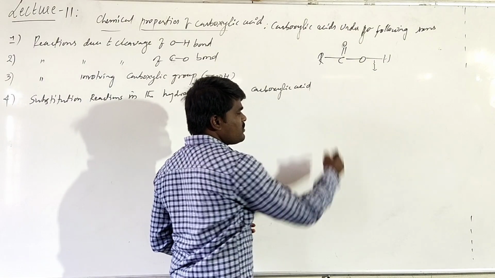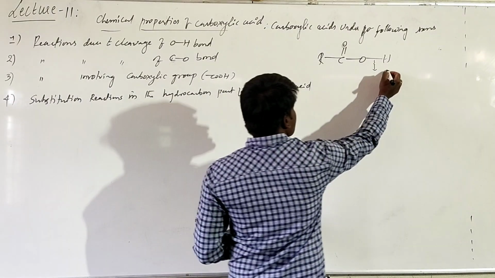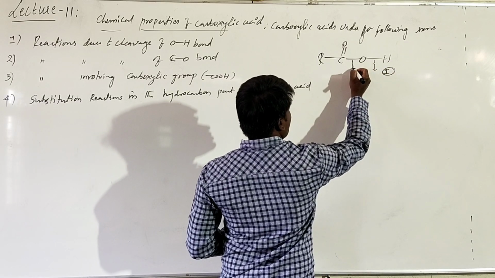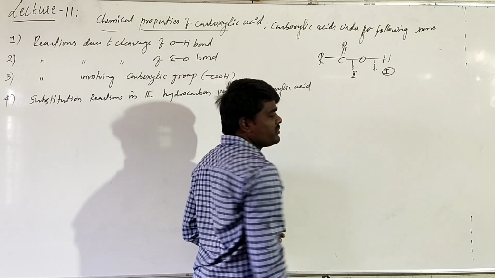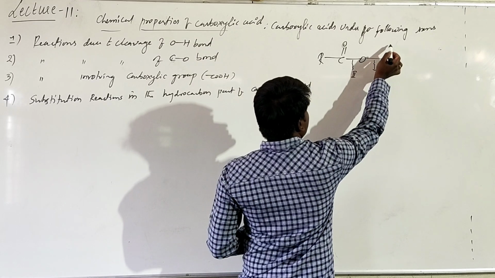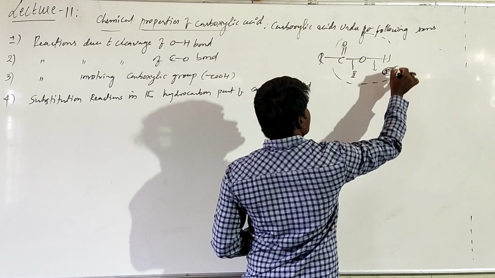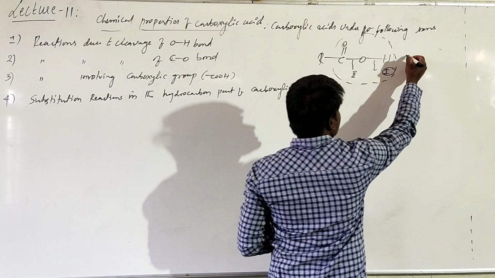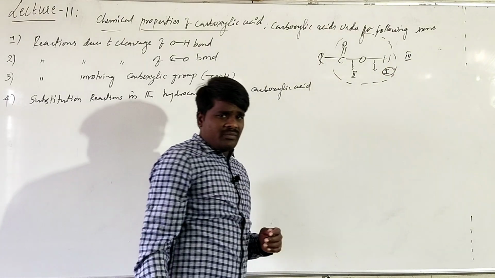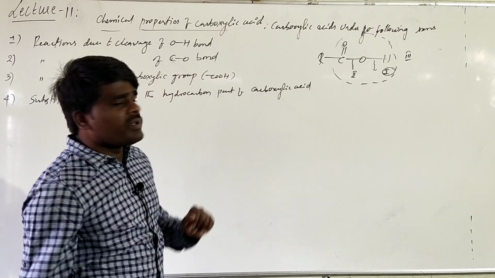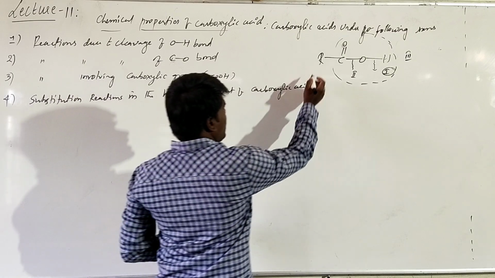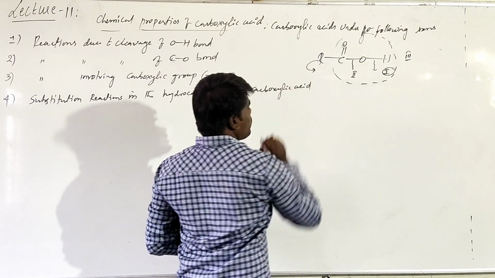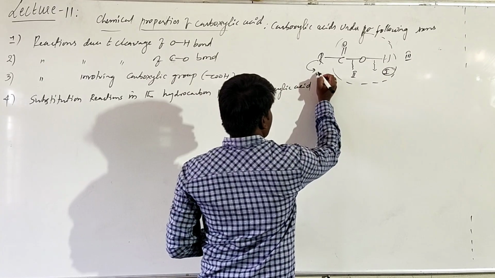Okay, if this bond gets broken, it comes under the first category. If this bond gets broken, this comes under the second category. Okay, if the entire group is getting affected, this comes under the third type, reactions due to the carboxylic group. And it may also have reactions due to this hydrocarbon part. This comes under the fourth group.